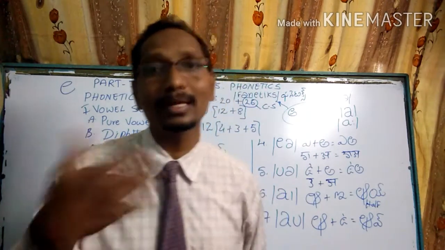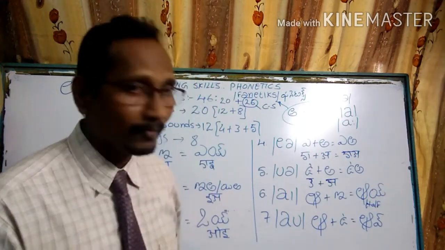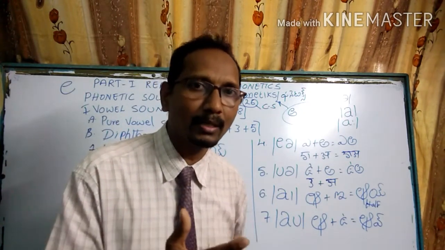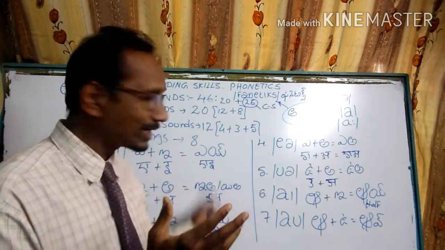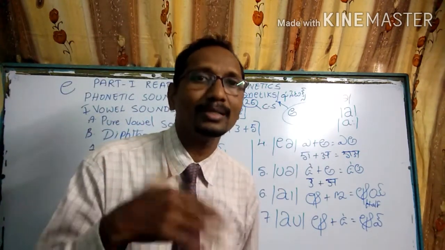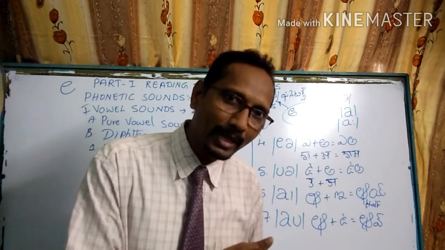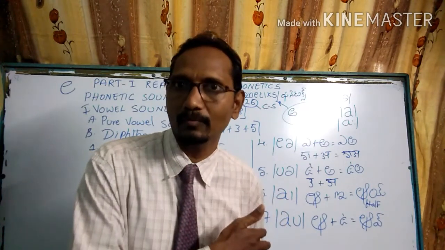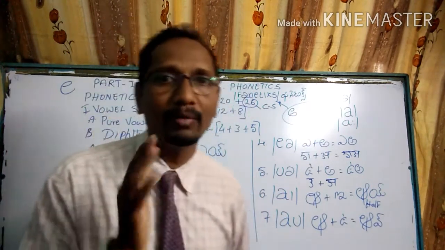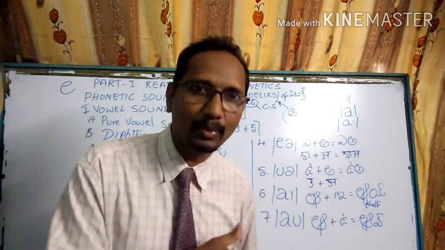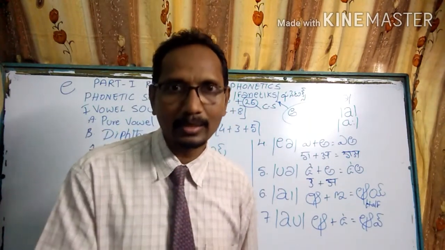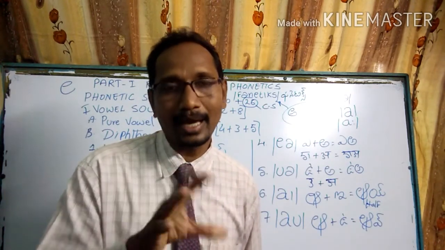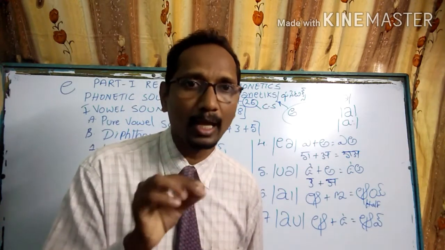So I will tell you in the next class, my dear students, the 8th one, where we have American accent and British accent. Now I can't give you the explanation or symbol in this class. So tomorrow, that means in the next class, I give you the 8th one and continue vowel sounds. With the 8th one, we complete vowel sounds. After the completion of that, I go to the next class, consonant sounds. They are 26, 7 plus 19. I explained, but they don't have separate names, my dear students.